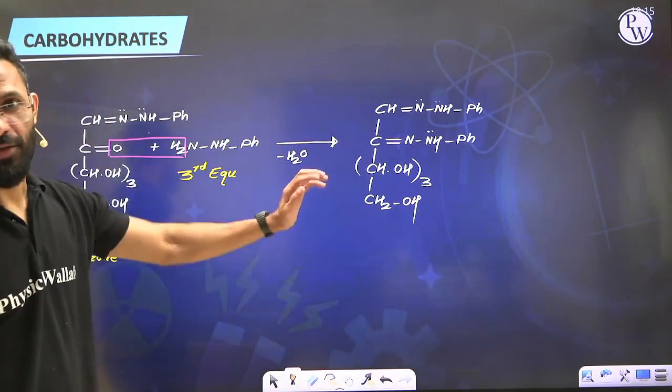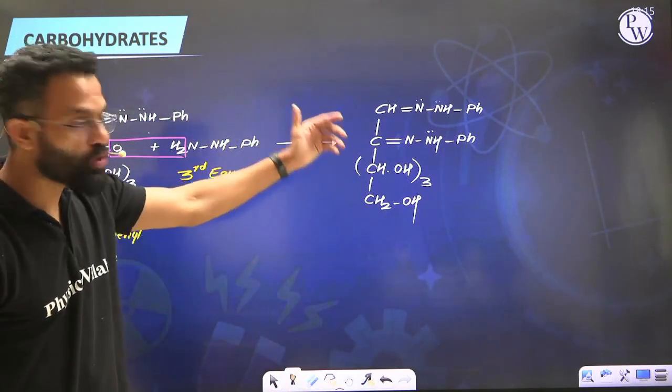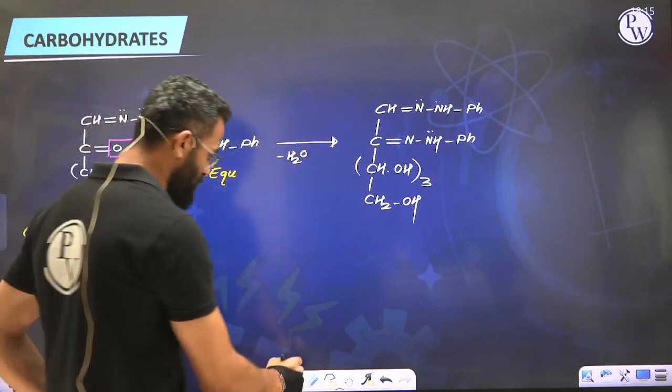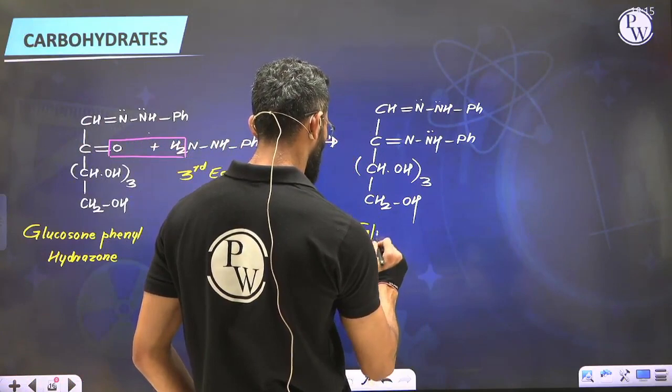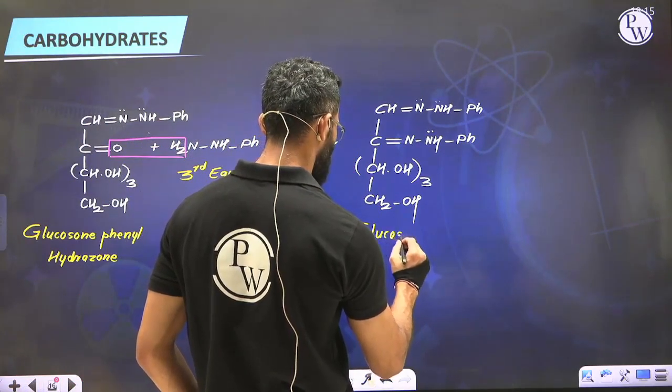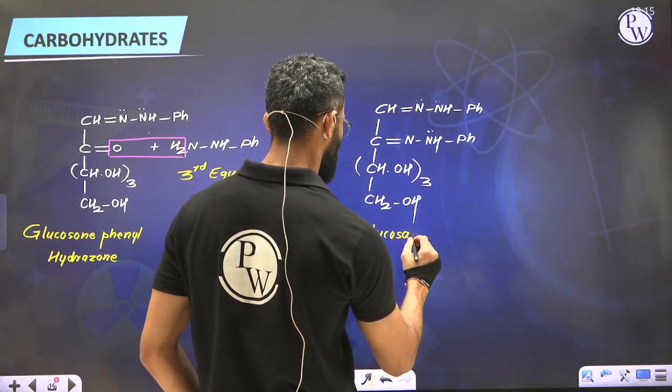This product which is obtained is what you call the osazone of glucose. That's the final product. This osazone of glucose can simply also be called glucosazone.